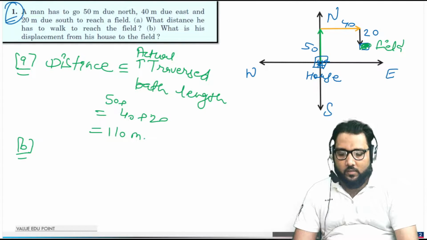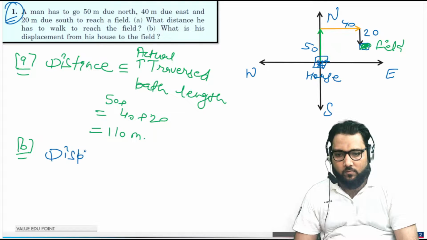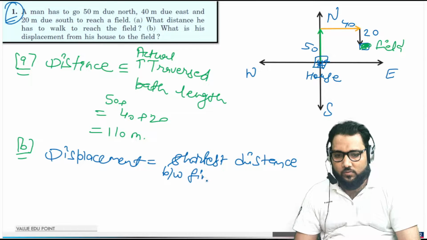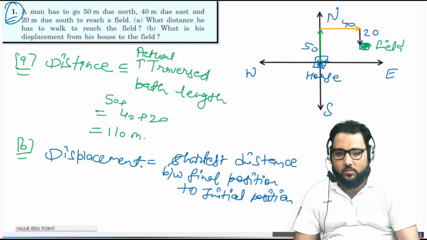Now guys, for part B, we have to find the displacement. And what is the displacement? Displacement is the shortest distance between the final position and the initial position. Is it okay, guys? So this is the displacement.